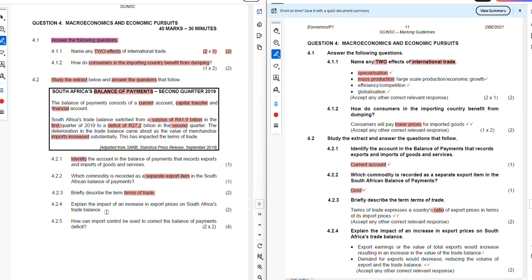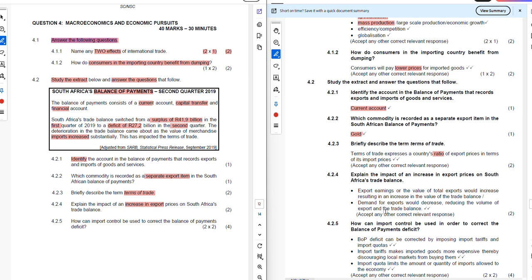4.2.4: explain the impacts of an increase in the export price on the South African balance of trade. So what happens if the price of exports increases? How does that affect the balance of trade? Let's see what we have. The export earnings, or the value of the total exports, would increase, resulting in an increase in the value of the trade balance.